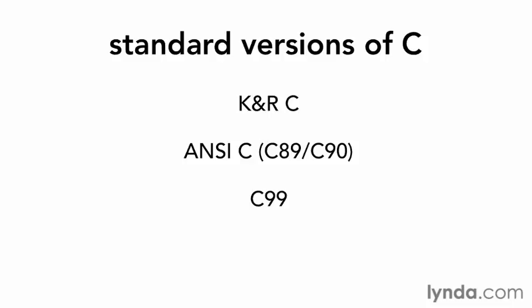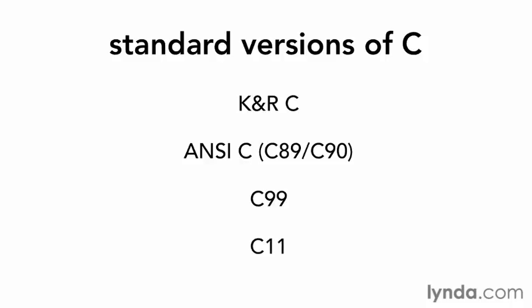C99 is mostly compatible with ANSI C, with a few new features and a few tighter restrictions. Notable enhancements include C++ style one-line comments introduced by two slash characters, and variables can be declared anywhere within a block instead of only at the top of a block.